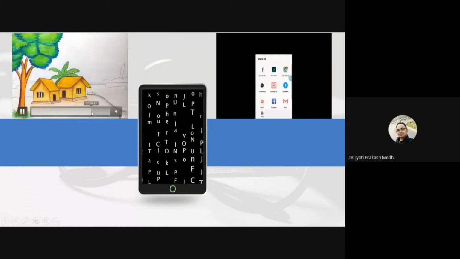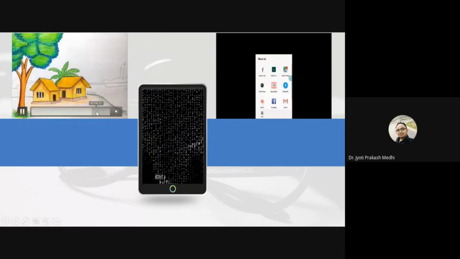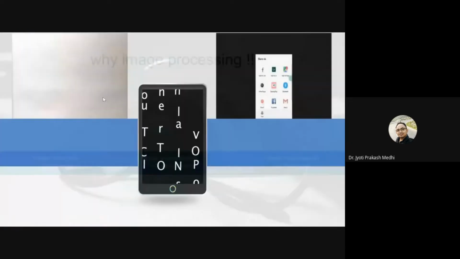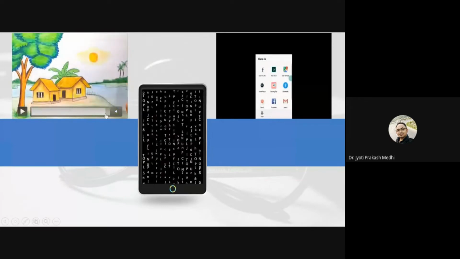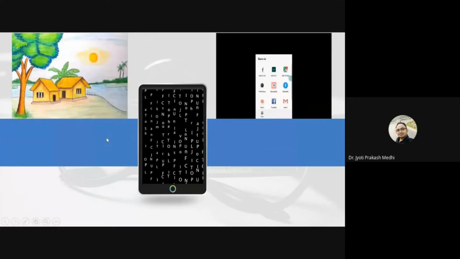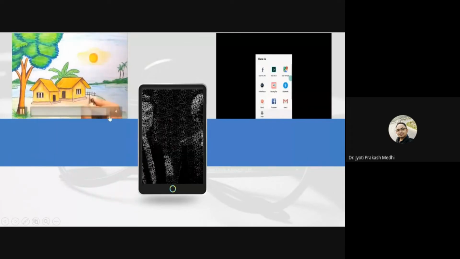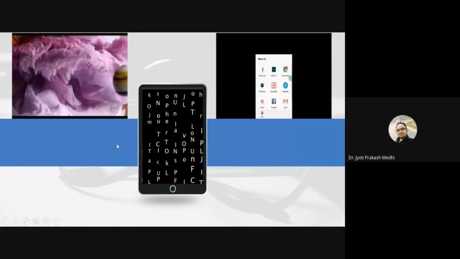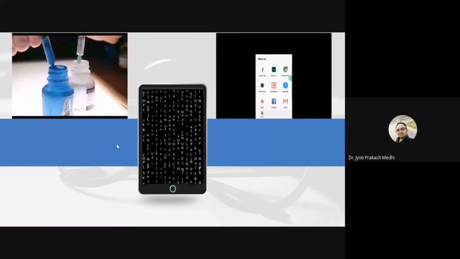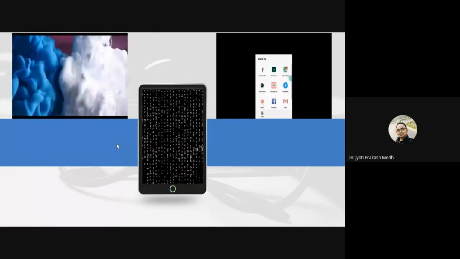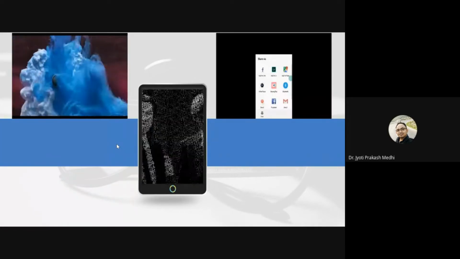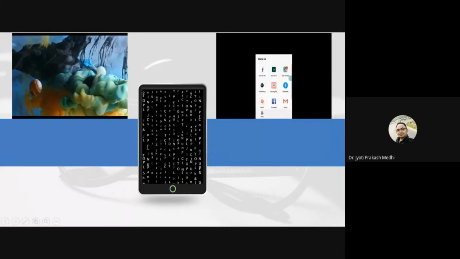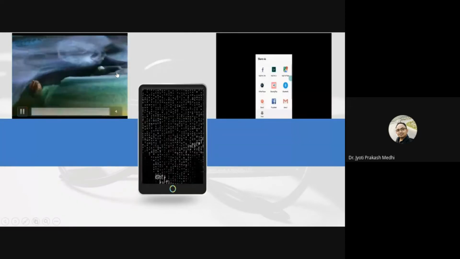Then next, after these drawing concepts, we go for learning different color combinations. Different color combinations are like when we combine red with green, green with blue, what happens? Those are nothing but concepts of image processing. That is what we deal with in image processing, as a research or as a hobby. So these are what we have learned in our childhood.